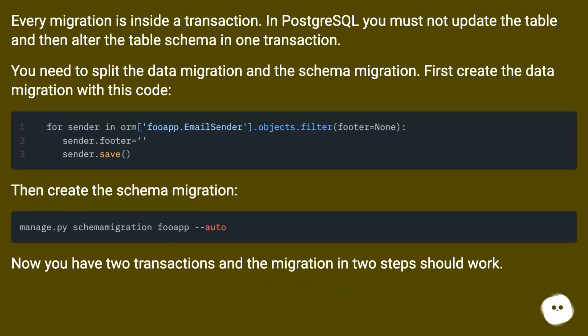Every migration is inside a transaction. In PostgreSQL, you must not update the table and then alter the table schema in one transaction. You need to split the data migration and the schema migration. First, create the data migration with this code. Then create the schema migration. Now you have two transactions and the migration in two steps should work.